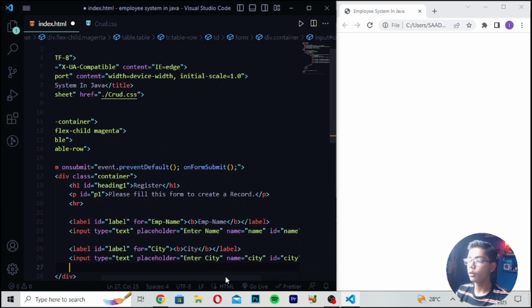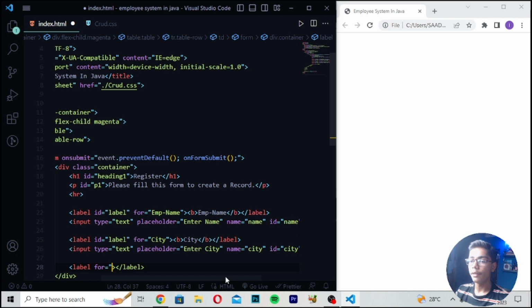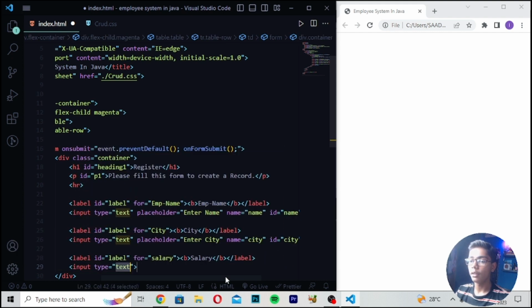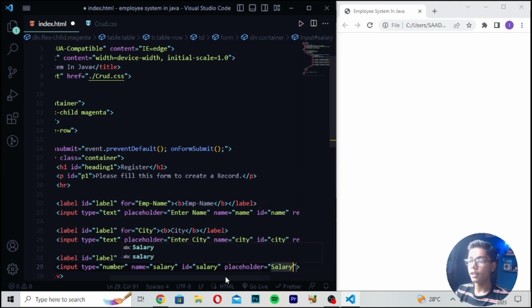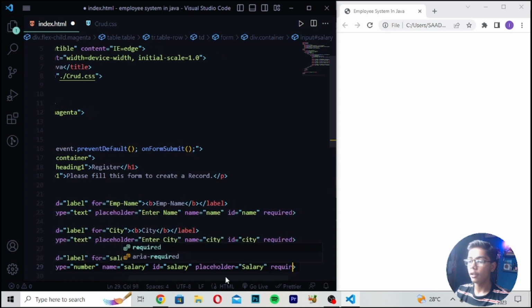Then you have to move down, write label id. So I will be removing this for, and then I will be directly writing label for and write salary like this. And after writing this, you have to write a b tag and write salary. And after writing this, I will be moving under this close label tag, and I will be writing type number, name salary like this, write id salary, and then you have to write placeholder, and I will be writing salary. Then you have to write required.